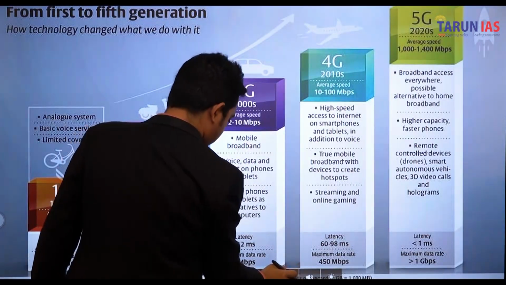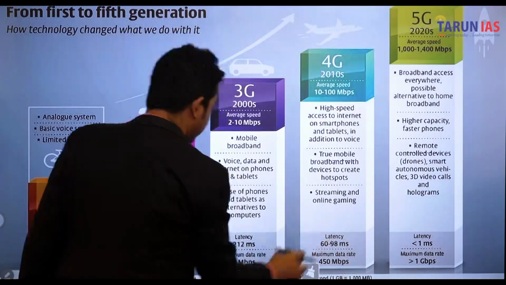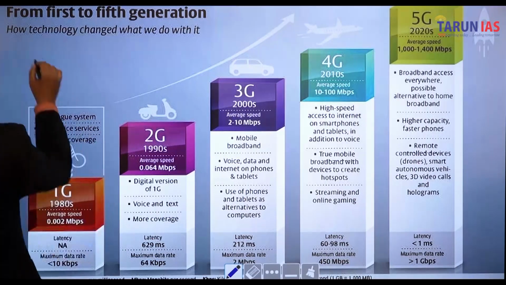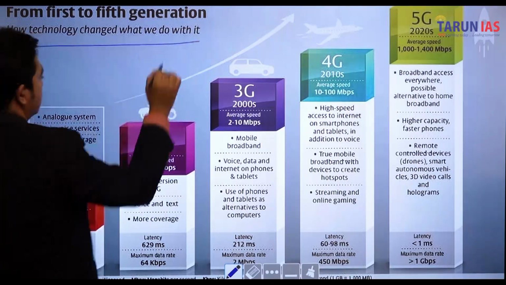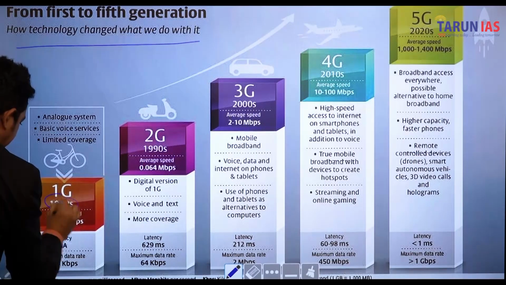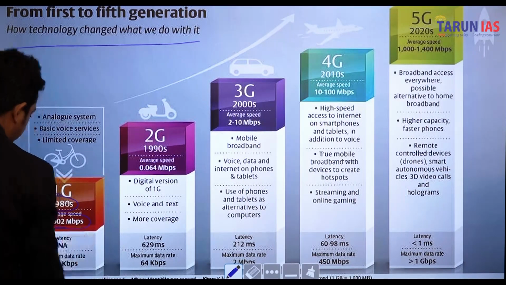So here, in 5G technology, if you talk about it, I will make it very short, from first to fifth generation: how technology changed. Here is the analog system, basic voice system, limited coverage. First G was introduced in 1980, with about 0.002 megabyte per second.